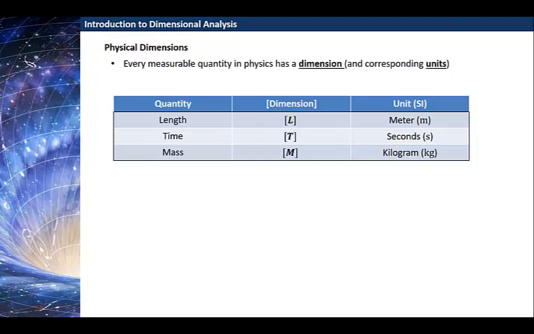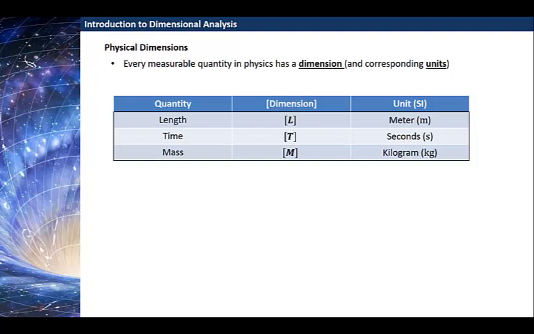In order to talk about dimensional analysis in physics, we need to first start with the idea that every measurable quantity in physics has itself a dimension with corresponding units. For example, the quantity of length has a dimension of length, which we'll denote here as square brackets capital L, and it has a unit in the SI units as meters. Similarly, time and mass have dimensions of, well, time and mass, respectively, and their corresponding units, seconds and kilograms.